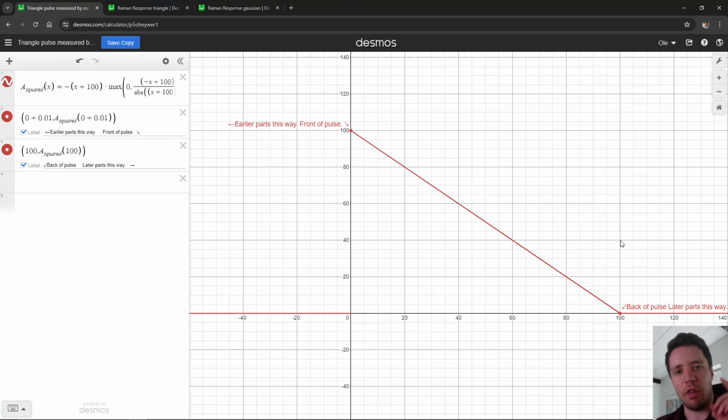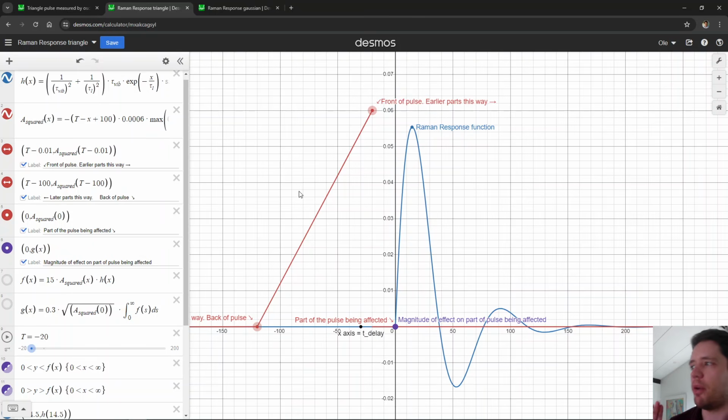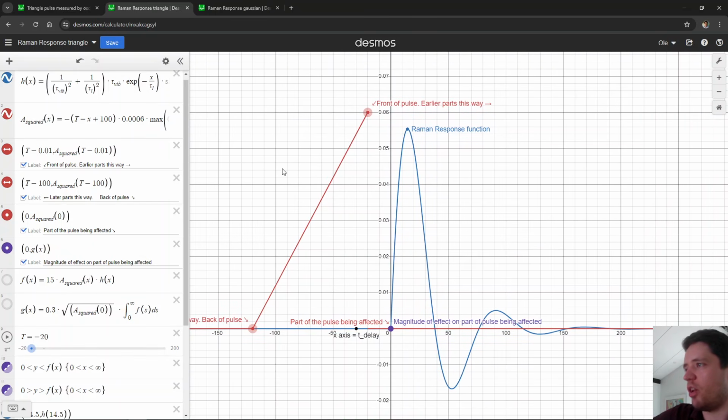Now I mentioned this because in the subsequent graphs, we're going to graph everything with the x-axis being the time delay. So everything's going to flip around, but just keep in mind that whenever you see the sharp peak right here, that corresponds to the front of the pulse, and the shallow end here corresponds to the back. Okay, so with that in mind, I've graphed both the same pulse as well as the Raman response function as a function of the time delay on the x-axis. And notice now that the pulse has been flipped around. So what are we seeing right here?